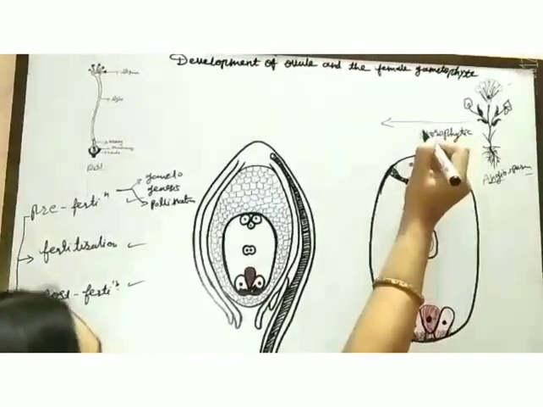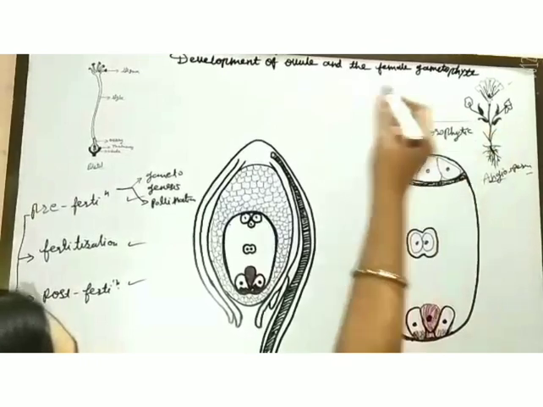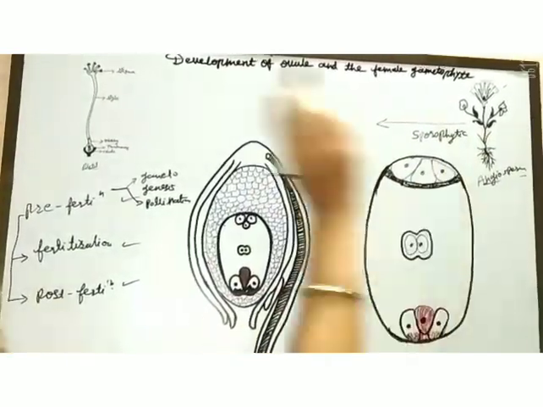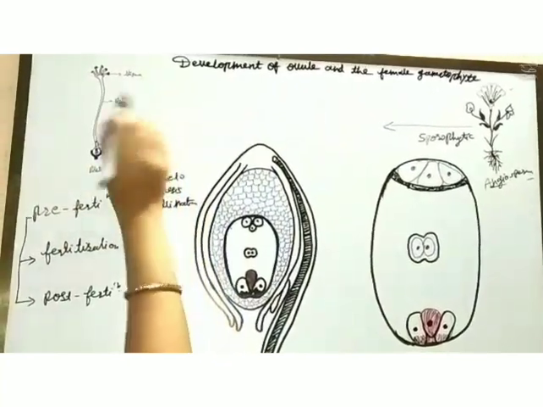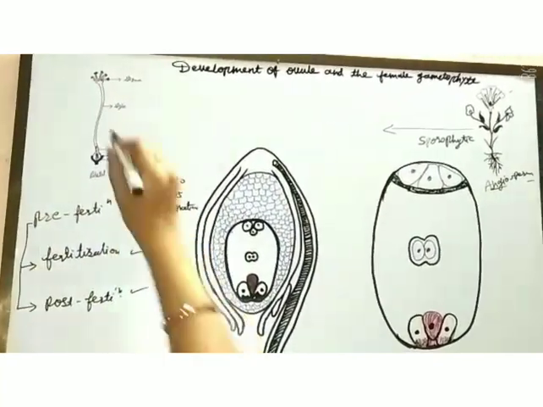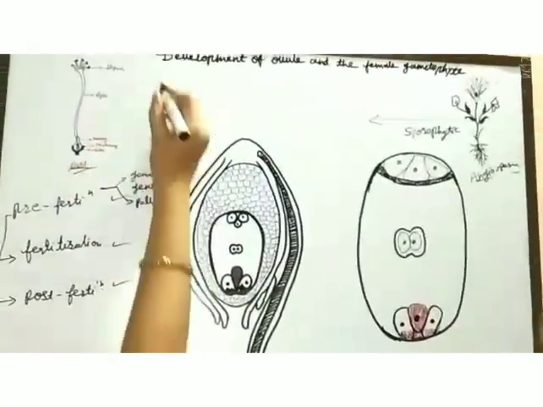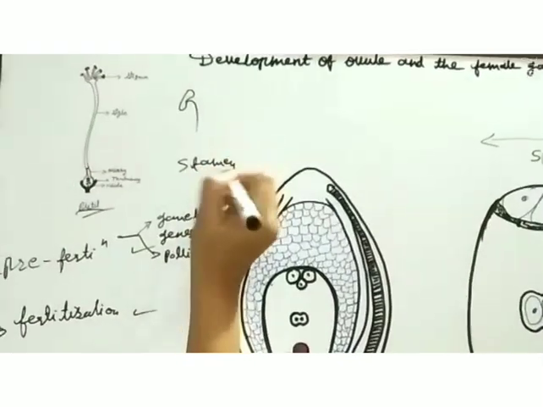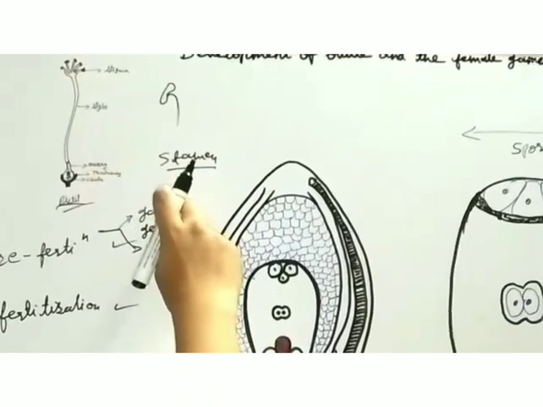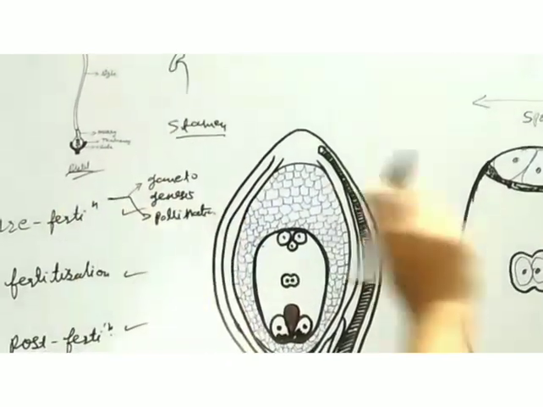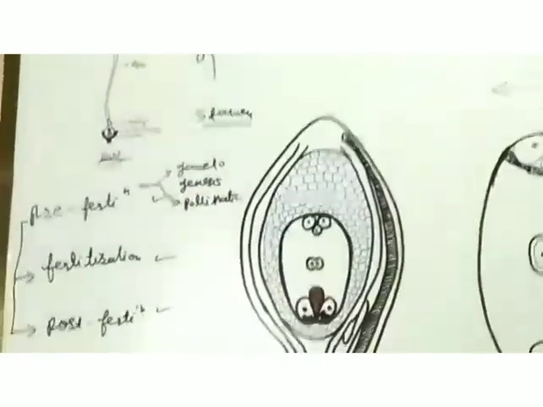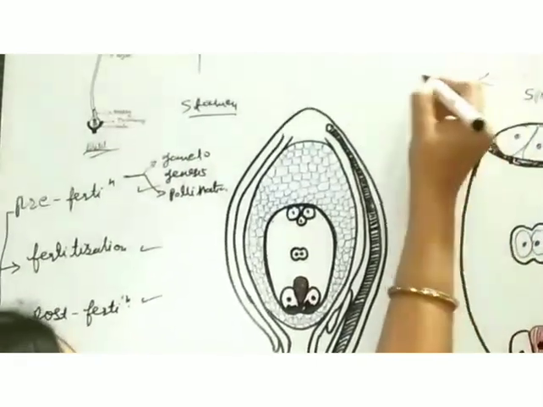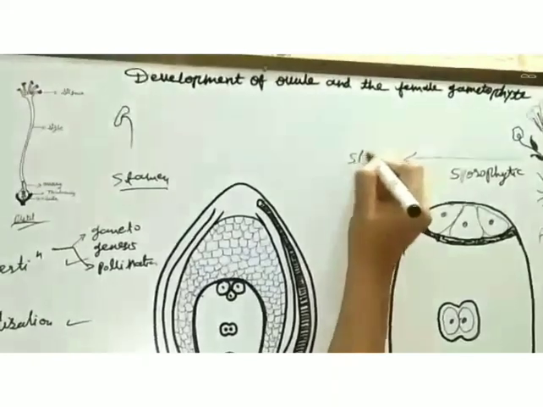So when a sporophytic plant produces these gametes, where does it produce them? It will produce gametes in its reproductive organs, which are the pistil and the stamen. These two reproductive organs bear sporogenous tissue, and through this sporogenous tissue they form the gametes.